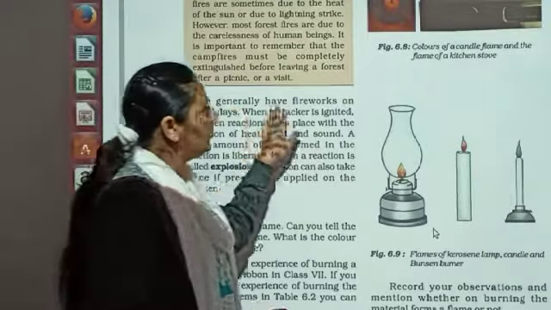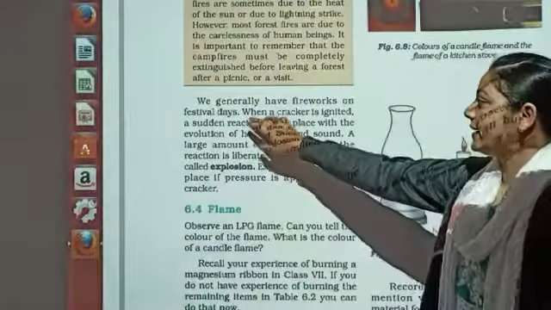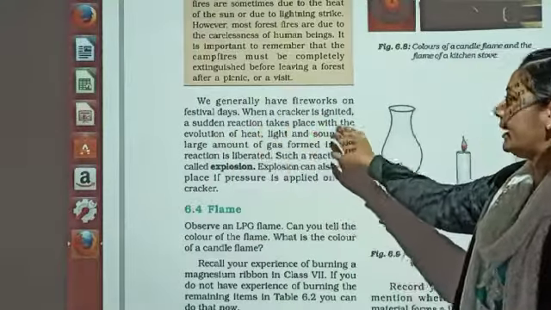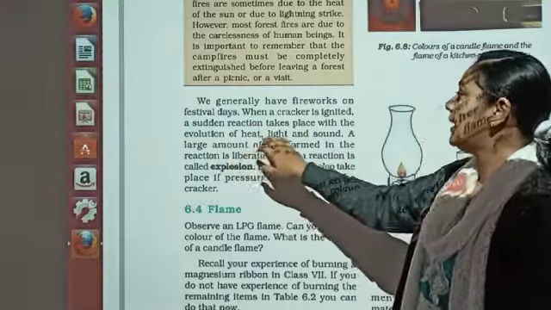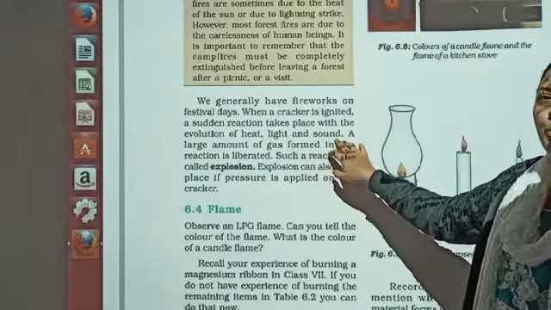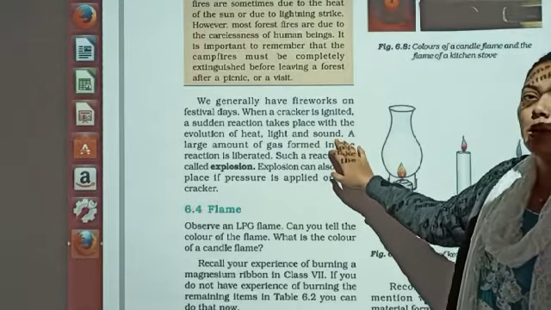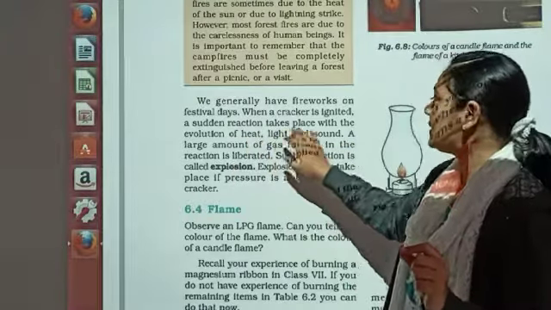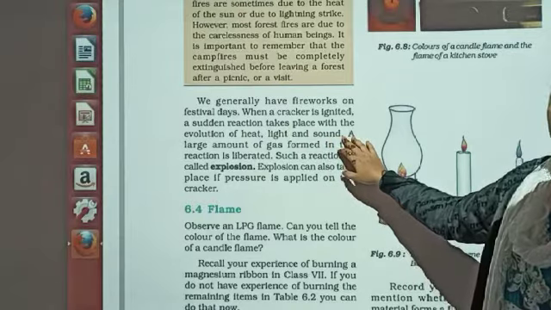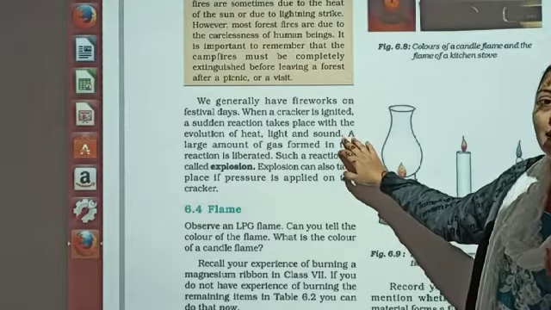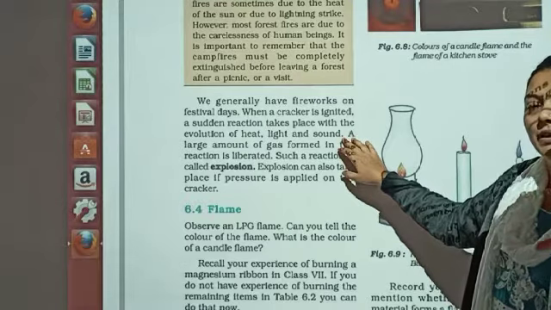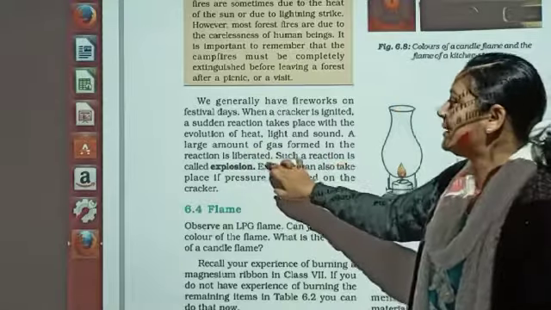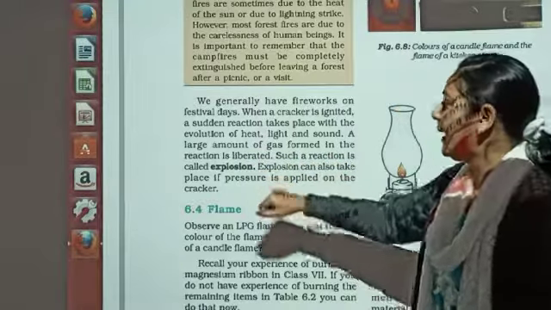Dear students, we generally have the firework on festival days. When a cracker is ignited, a sudden reaction takes place with the evolution of heat, light and sound. Very important. When you are going to write down the explosion, your answer should contain these three words. That is evolution of heat, light and sound. When any particular explosion is giving these three things, it is called explosion. A large amount of the gases formed in the reaction is liberated. Such a reaction is called explosion.